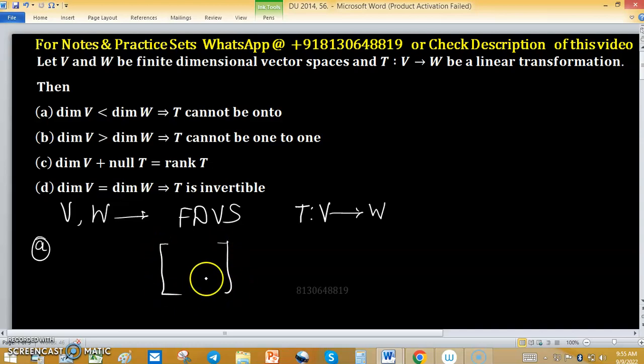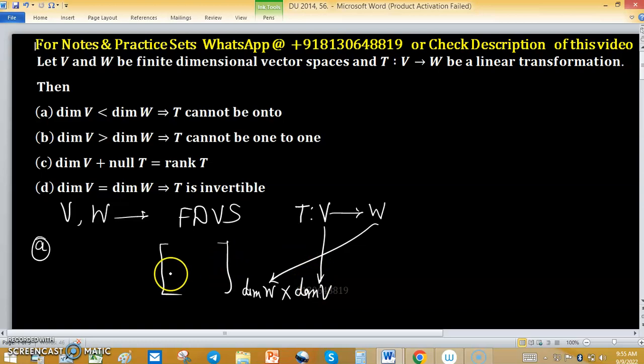If I make a matrix representation of this linear transformation, then the size of this matrix would be dimension of W by dimension of V. It means the dimension of W becomes the number of rows, and the dimension of V becomes the number of columns.